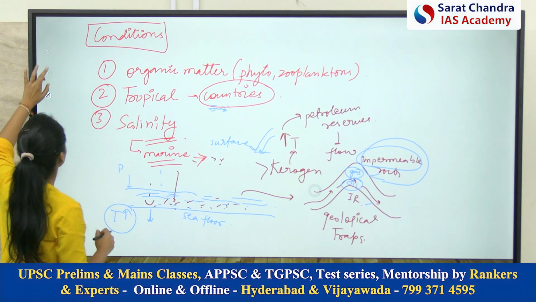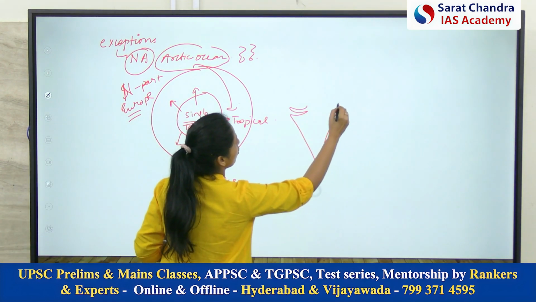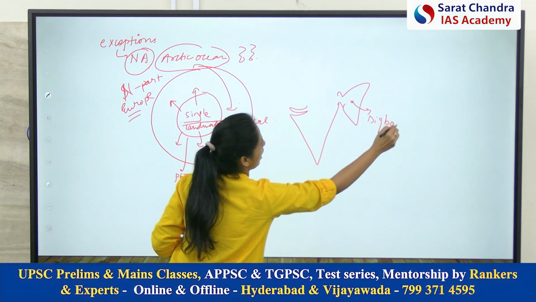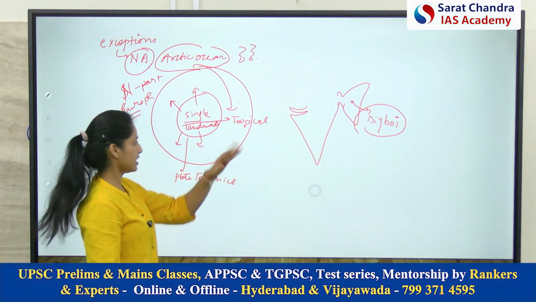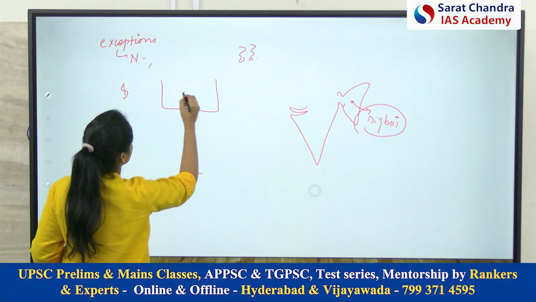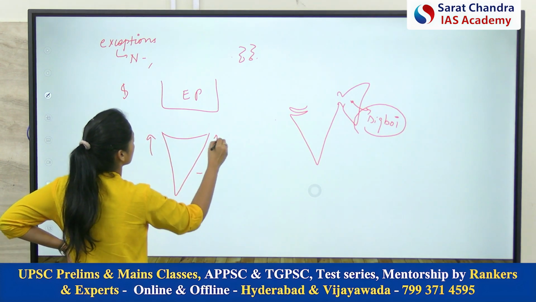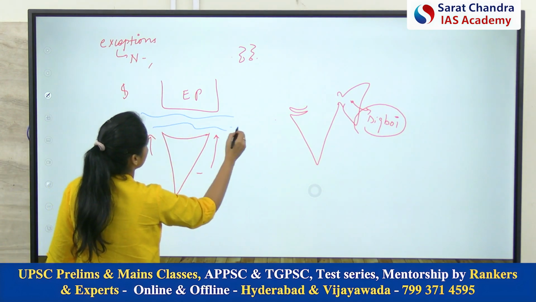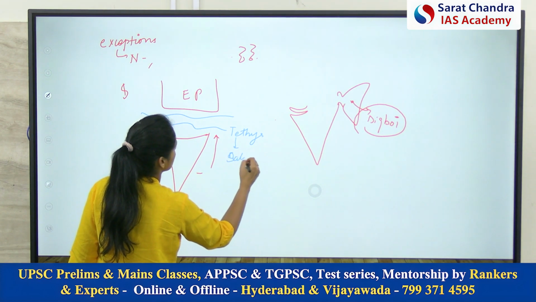But now, how will you explain the onshore oil reserves? For example, we discussed Digboi. How will you explain this, because there is no salinity here? The reason for this is the Eurasian plate and the Indian plate. When the Indian plate was thrusting under the Eurasian plate, there was a sea in between, which was the Tethys Sea, and it had saline elements.